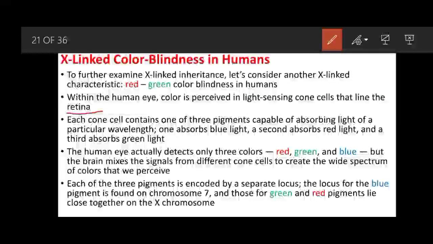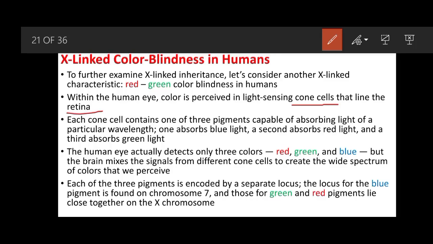So cone cells are actually used to detect color vision or daylight, the daytime vision, and red and green color are actually red and green cones.